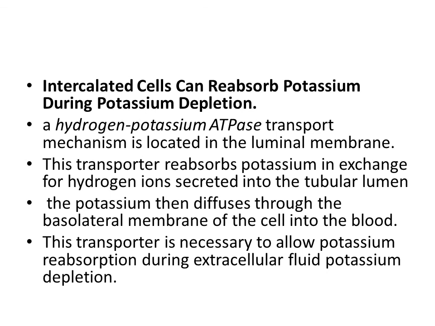This potassium ion, once in the cell, then moves across the basolateral membrane into the blood. So it corrects whatever depletion of extracellular fluid potassium is present in the body.